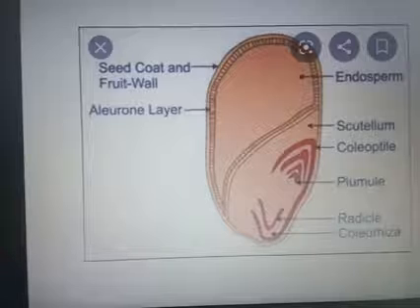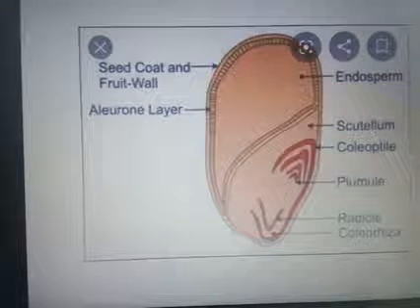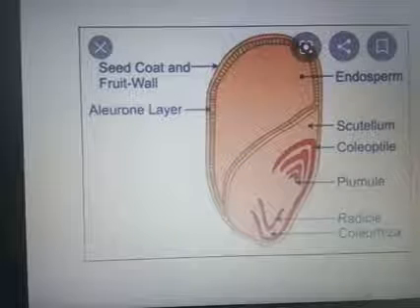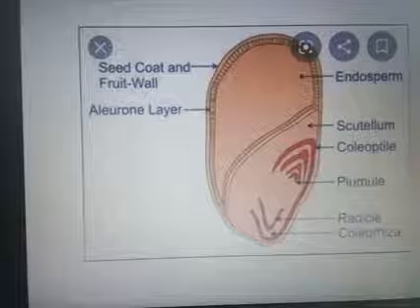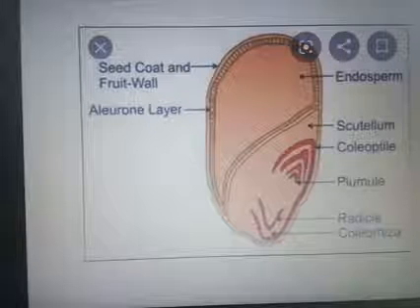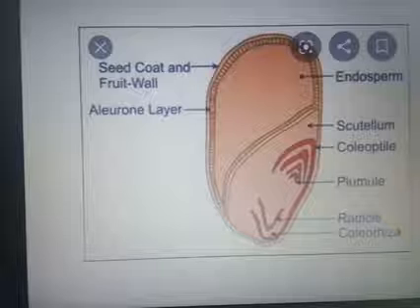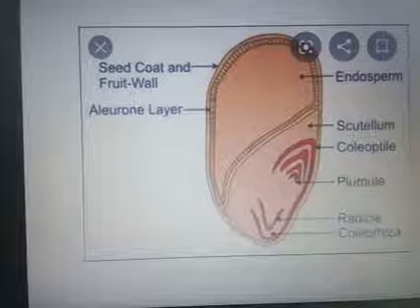A single shield-shaped structure is seen here, which is known as the scutellum. This shield-shaped structure is a cotyledon. So that single shield-shaped cotyledon is known as the scutellum. This is the structure of a monocot. Here we can see only one cotyledon. Clear? So this is the structure of the monocot seed.